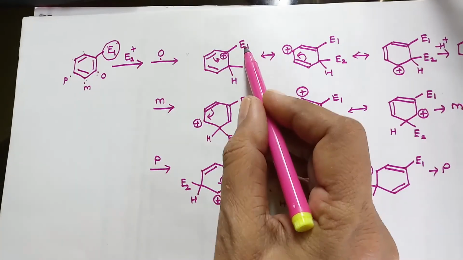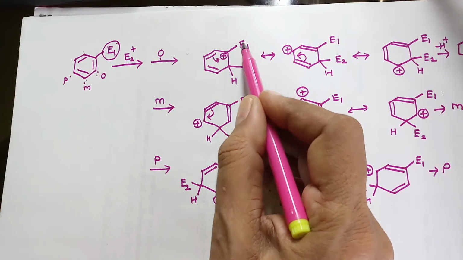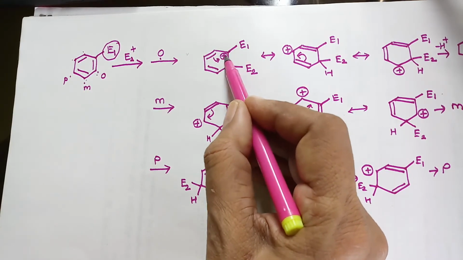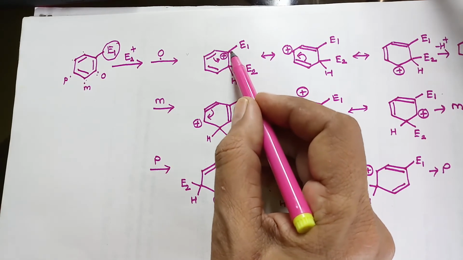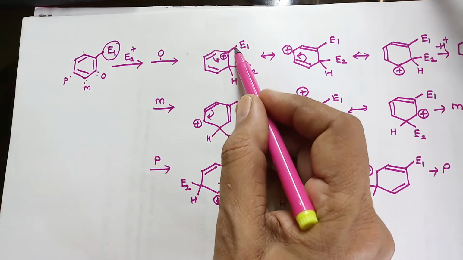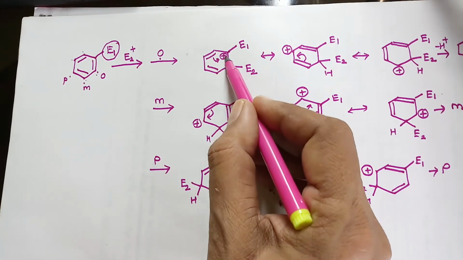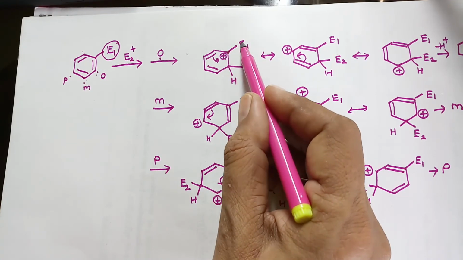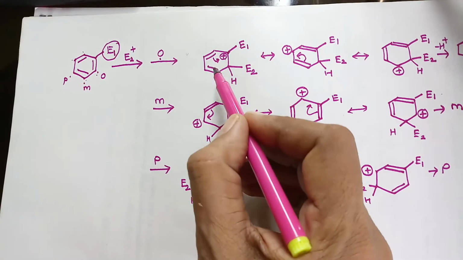Suppose this electrophile is electron rich, then the positive charge will be stabilized or nullified, or we can say the energy will be reduced, so the carbon atom directly connected to the electrophile number 1 will be stabilized.